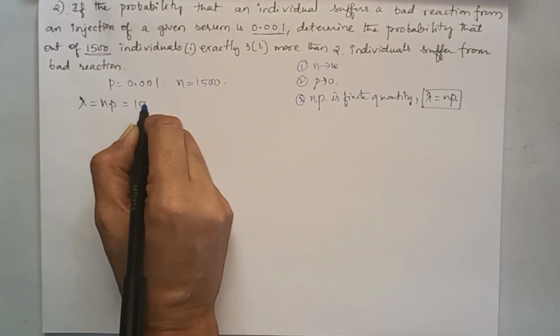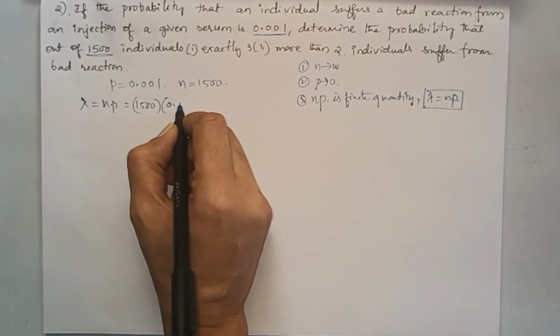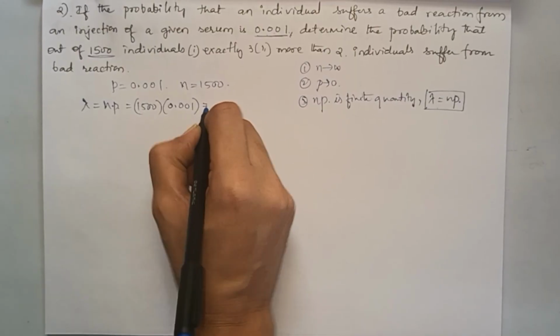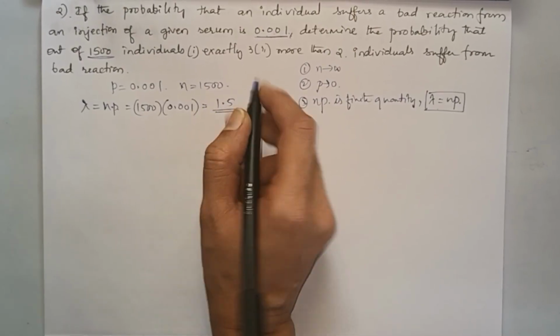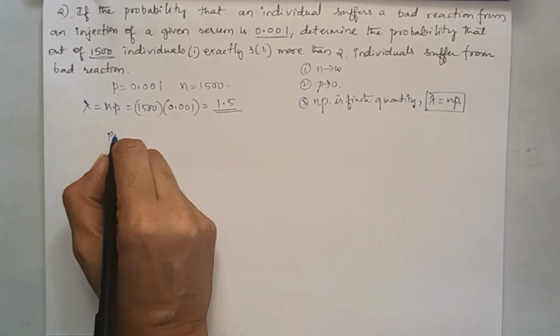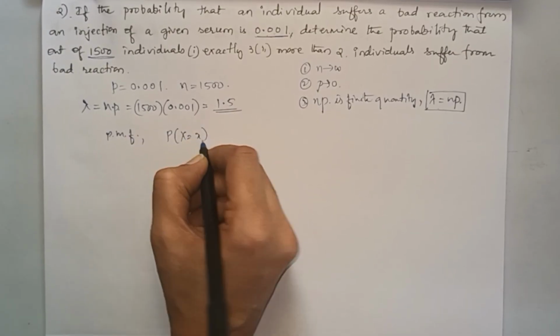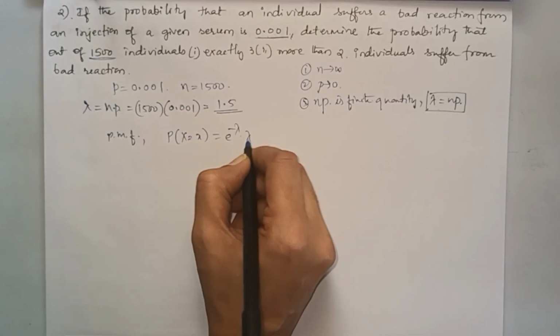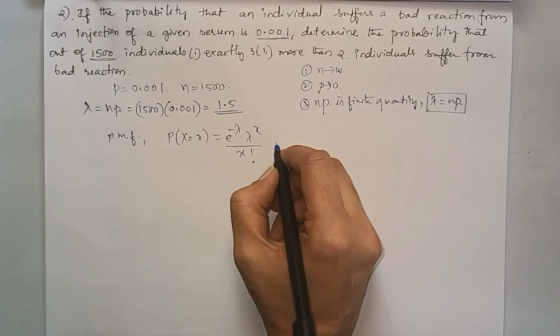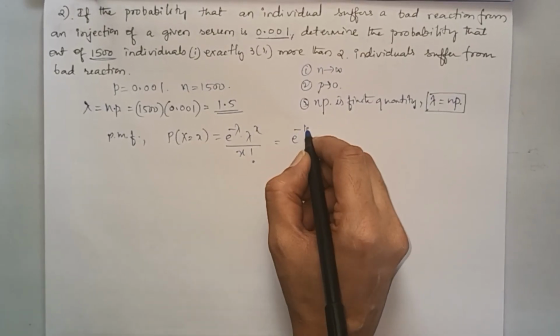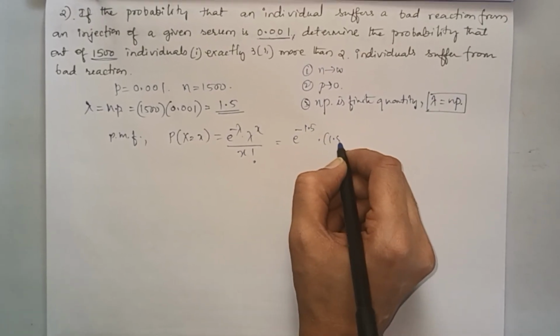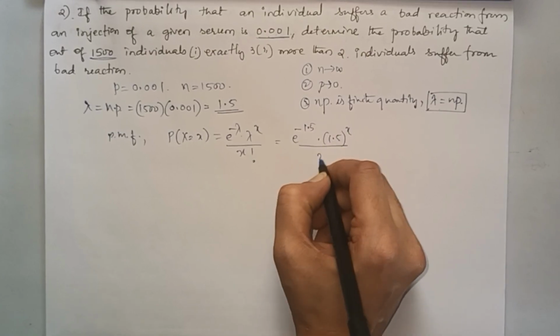So n is 1500 into 0.001, which is equal to 1.5. So we got lambda. Now probability mass function of Poisson distribution is P(x) equal to e to the power minus lambda, lambda power x by x factorial. This is e power minus 1.5 into 1.5 to the power x by x factorial.